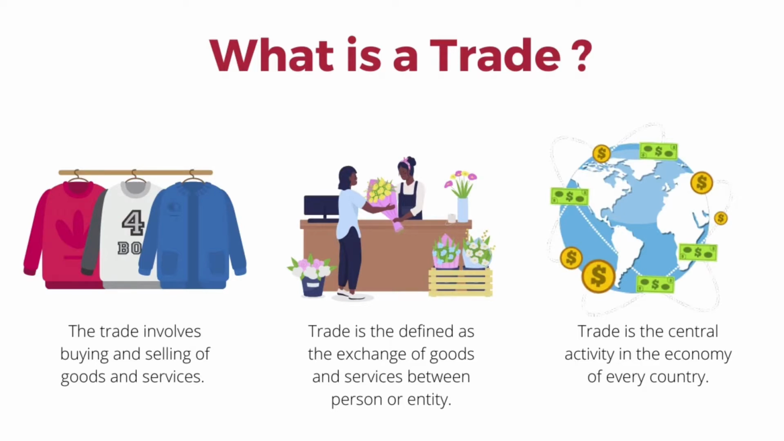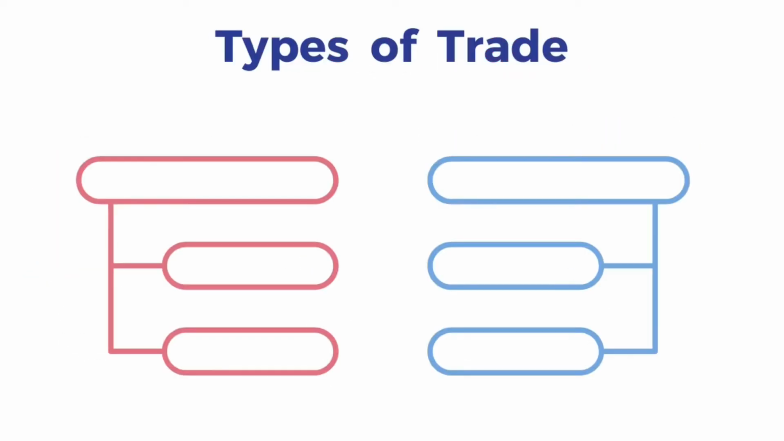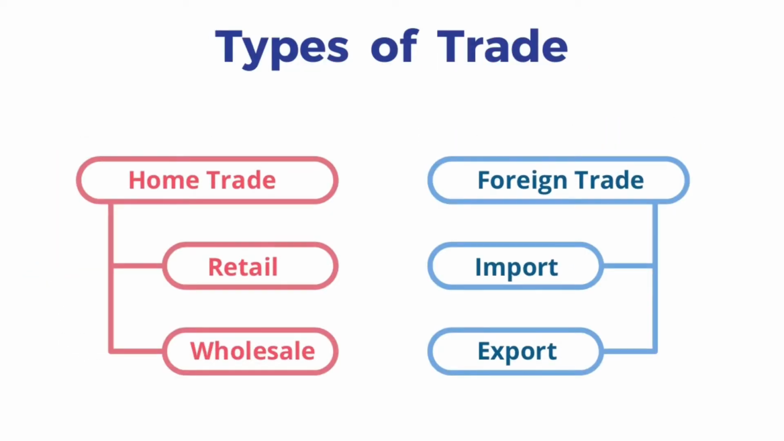Trade involves buying and selling of goods and services, and it is also called exchange of goods and services between one person or an entity. Trade is considered a central activity in the economy of every country because it is so important for the economy to run. There are two types of trade: home trade and foreign trade. In home trade we have retail trade and wholesale trade, and in foreign trade we have import and export of goods and services.